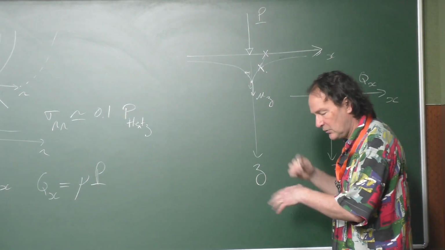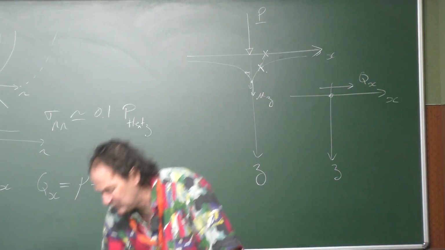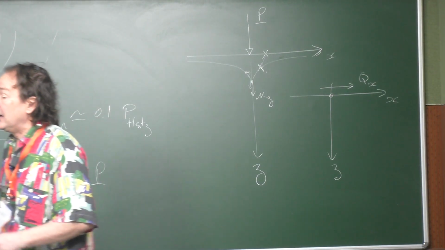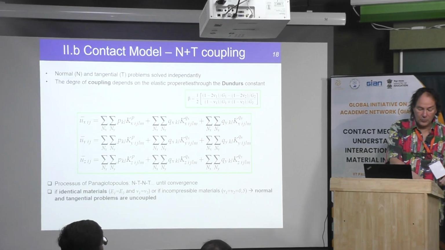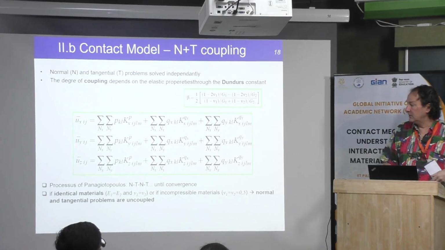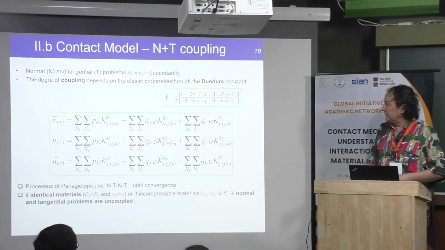Then normally you have all these parameters that play a role all together, and especially when you have two different materials. When they are the same, the displacement is very small, but when you have different materials, for example, rubber against steel, it will be very sensitive.